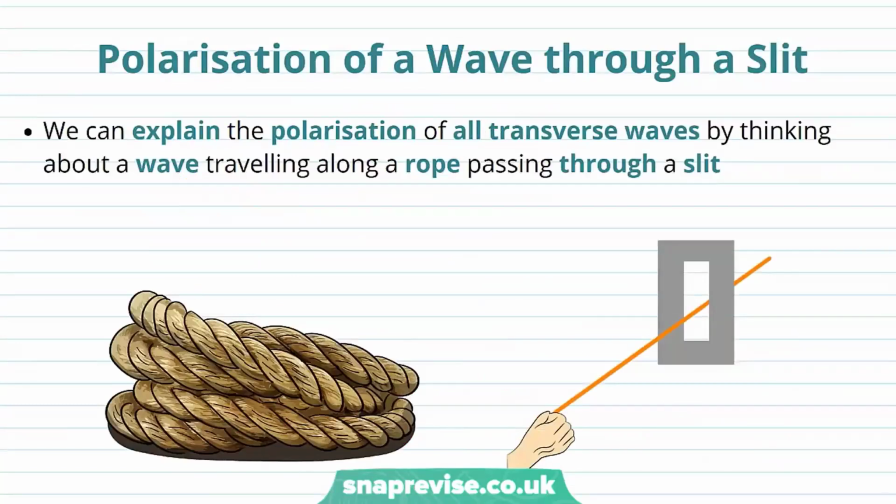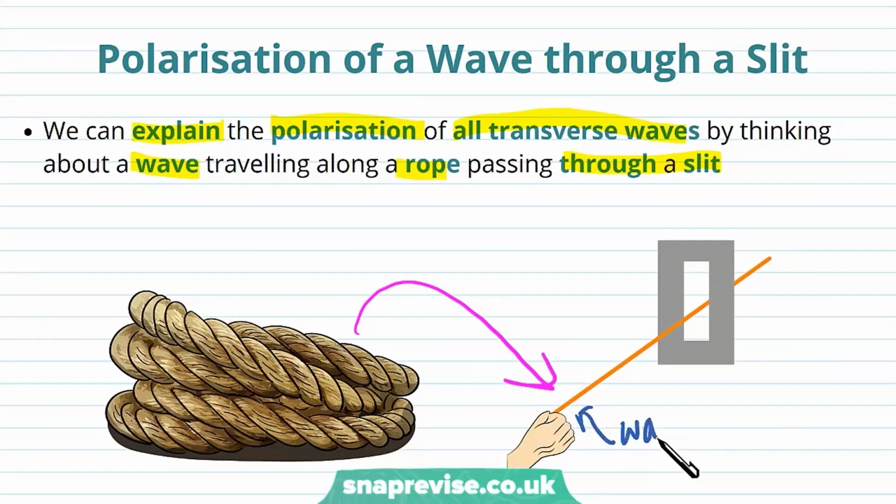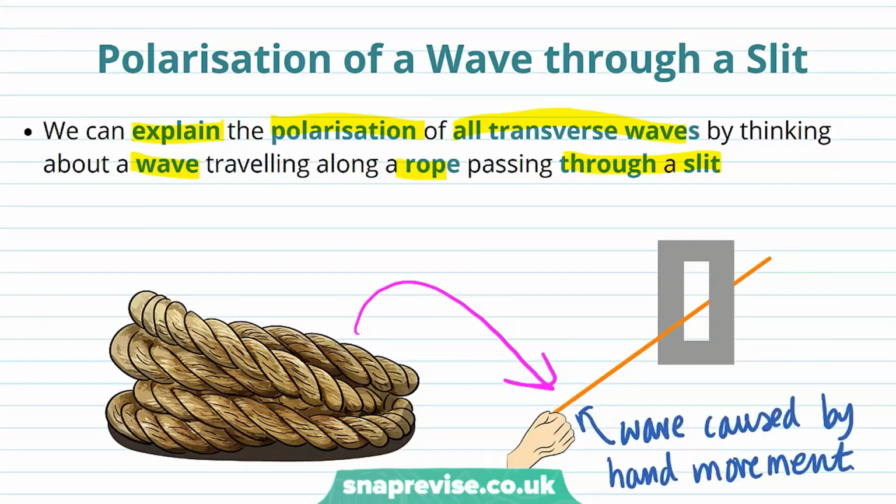So now we're going to look at how we can polarize a wave through a slit. We can explain the polarization of all transverse waves by thinking about a wave travelling along a rope passing through a slit. So we're imagining that we're creating a wave on this rope. So we can create a wave on a rope by moving our hand. And in order to investigate polarization, we can see what happens to this wave when it passes through a slit.